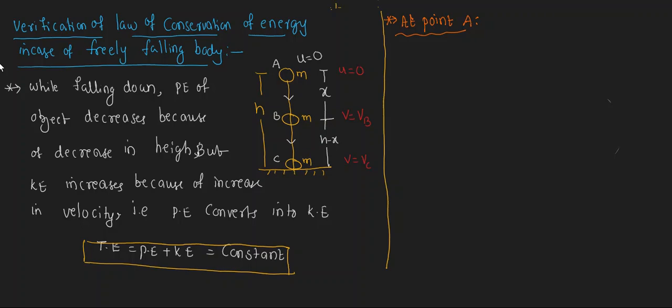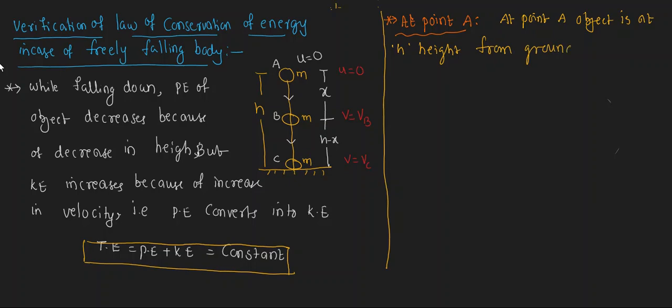We have to find out the potential energy of the object. At point A, the object is at what height? At point A, the object is at h height from the ground.